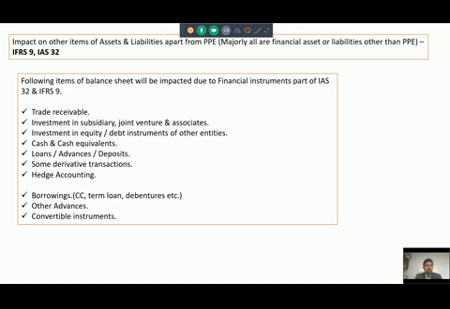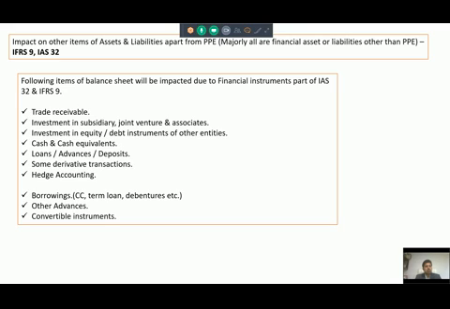I cannot explain that standard within such a small webinar, but of course I can provide you the possible impact which financial instrument standards will have on the items of the balance sheet. So these are the items, as you can see on the screen: trade receivable, investment in subsidiary, joint venture and associate, investment in equity, debt, financial instruments of other entities, cash and cash equivalent, loans, advances, deposits, some derivative transactions and hedge accounting, borrowings, other advances and convertible instruments.